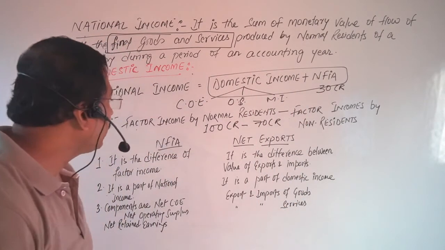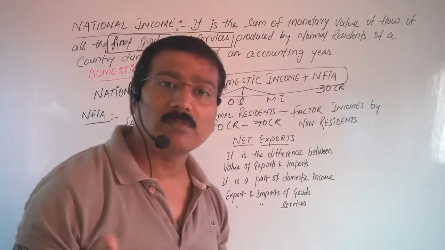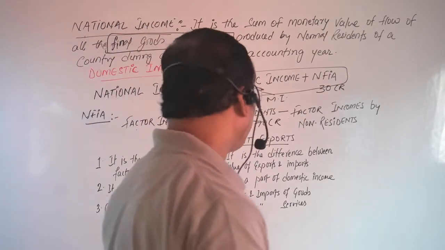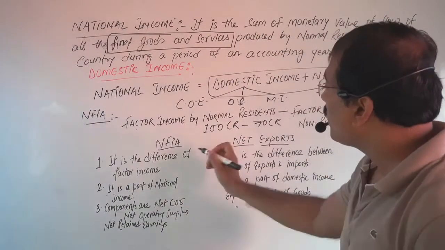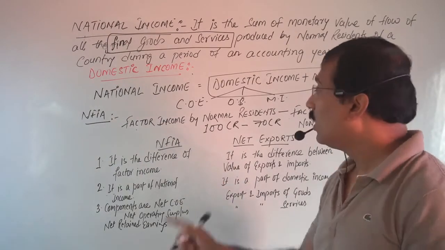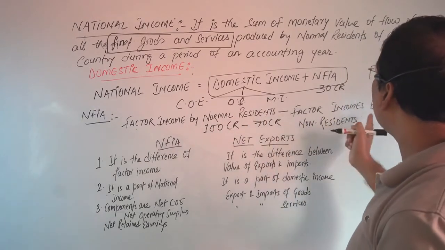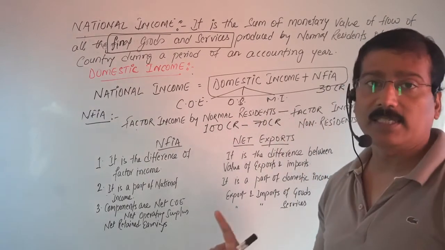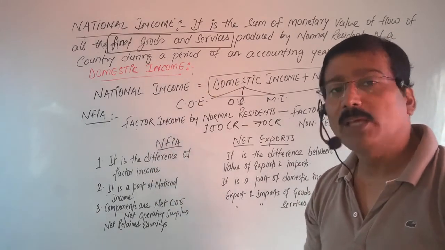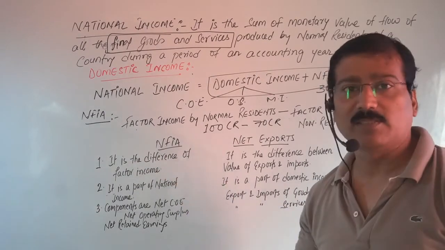Now, the next thing: is there any difference between NFIA and net export? Some students have the concept that net export and NFIA are the same thing. No, this is not the same. Actually, what is the difference? The first thing, it is a difference of factor income, which I have mentioned here: the difference between the factor income earned by normal residents and factor income earned by the non-residents. Clear? When you make notes in your copy, you will have to explain this properly. I have just mentioned the difference.